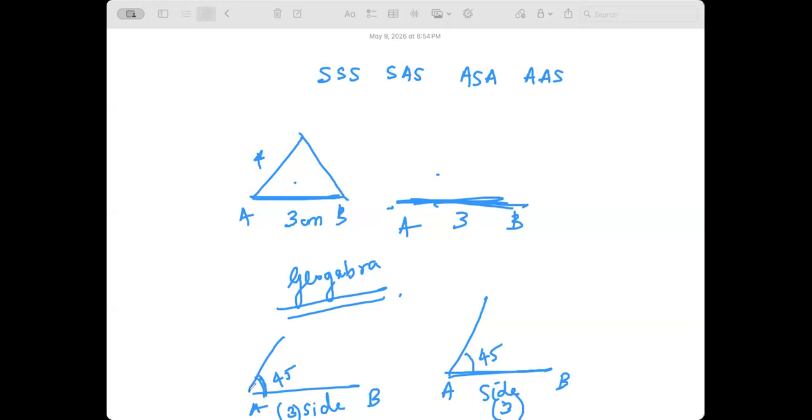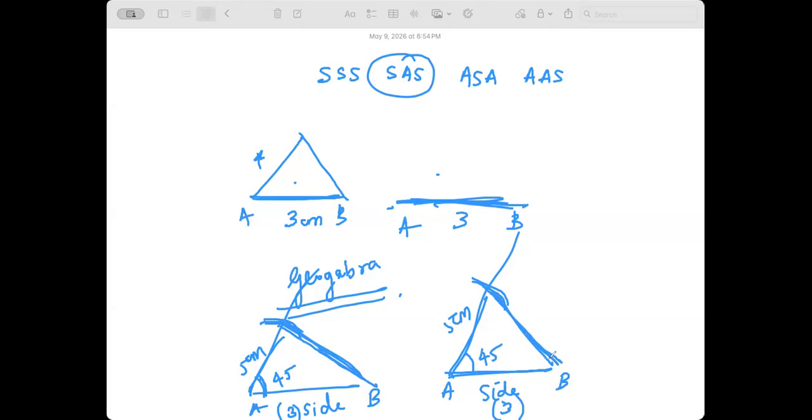Then put up a 45 degree angle, just pull one line segment, and then we are going to prove SAS. Using a compass, make an arc of 5 centimeter. Join these two sides and measure them, and they will exactly be equal.